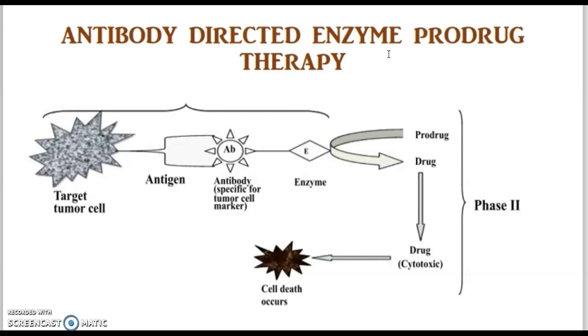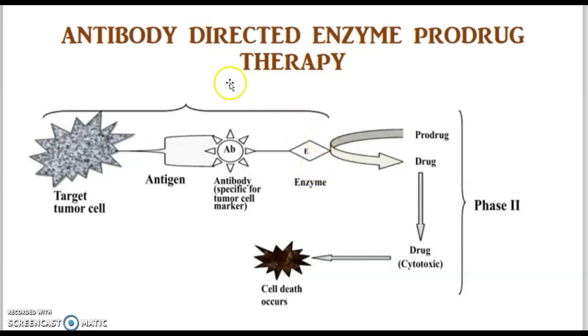To increase the selectivity and specificity of the anti-cancer drugs, they have used bacterial enzymes. They design the prodrugs in such a way that they will be converted into an active form only in the presence of these bacterial enzymes. So this is the importance of using bacterial enzymes in antibody-directed enzyme prodrug therapy.